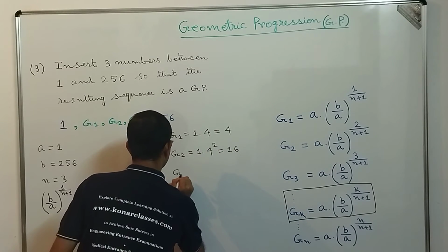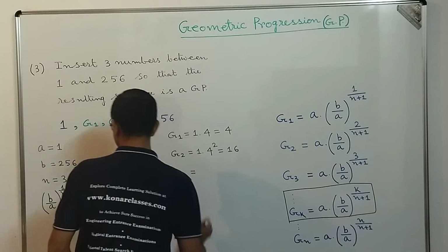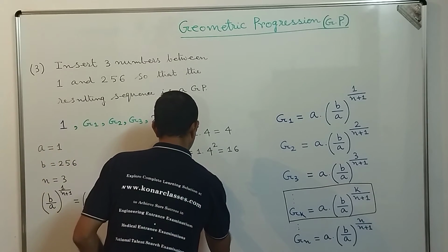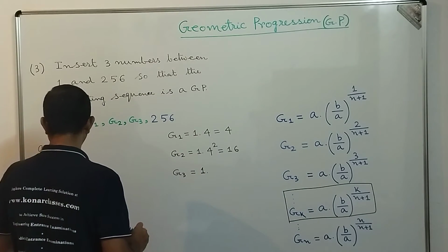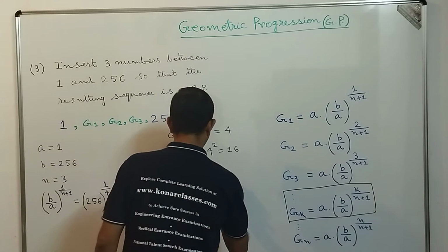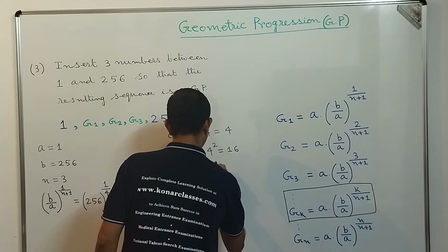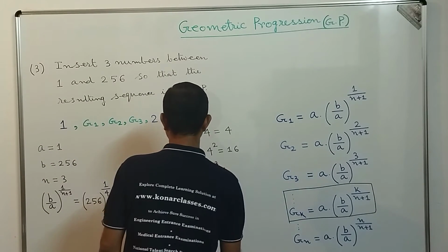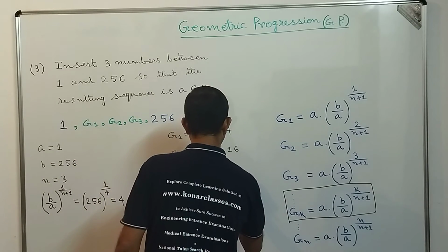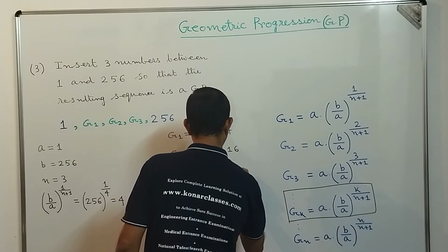What is the value of G3? G3 is A into B by A power 3 by n plus 1, that means 4 to the power 3, that is equal to 64.